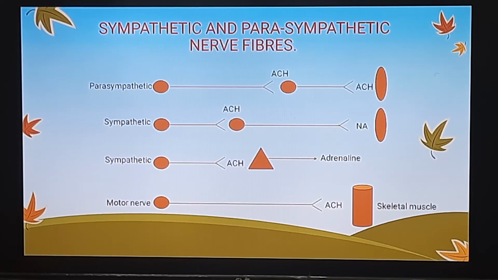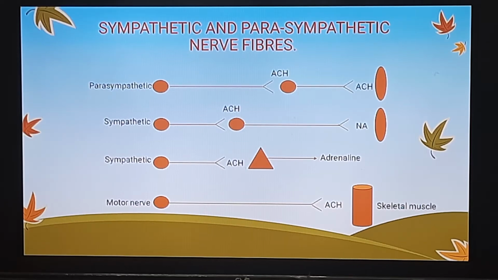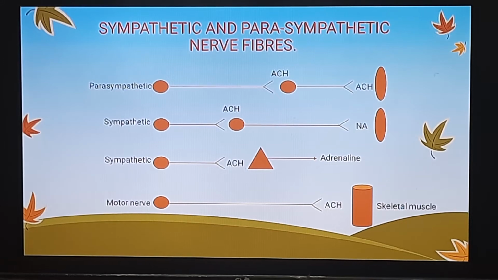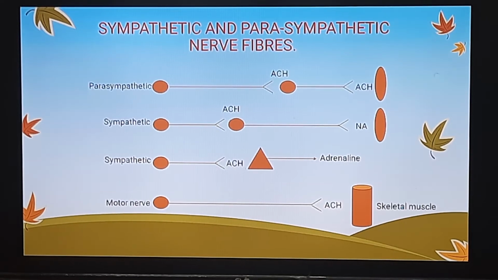Now I want you to take a look at what is the main important difference between parasympathetic and sympathetic nerve fibers. Let's first focus on preganglionic nerve fibers. So it is quite evident from this particular image कि जो preganglionic nerve fibers होते हैं of parasympathetic nervous system, they are long. On the other hand, जो sympathetic nervous system के preganglionic nerve fibers होते हैं, वो short होते हैं. So this is one important main difference between parasympathetic and sympathetic nerve fibers.